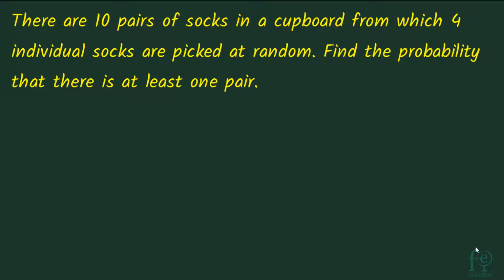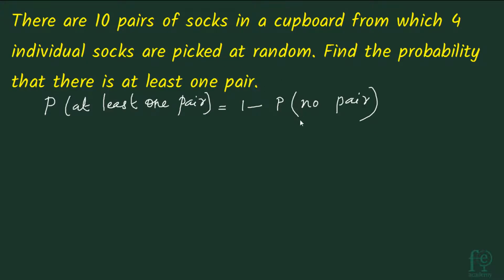So here, whenever an "at least" question comes, you have to consider the probability of not getting even a single pair. Then for finding our answer, you have to do 1 minus the probability of not getting any pair. It will give you the probability of getting at least one pair. So that is the first thing you have to consider here. The required probability will be, now we have to find out the probability of not getting any pair.